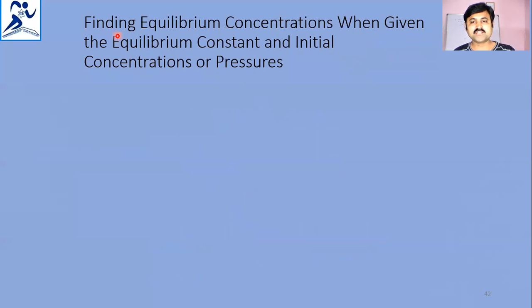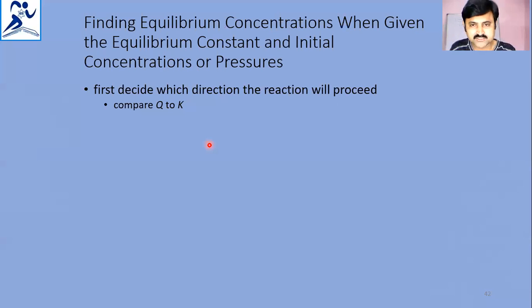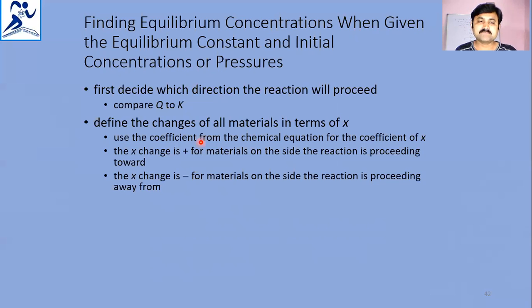Find the equilibrium concentrations when given the equilibrium constant and initial concentrations or pressures. How to find them? First, decide which direction the reaction will proceed. Compare Q and K, and define the changes of all the materials in terms of X.